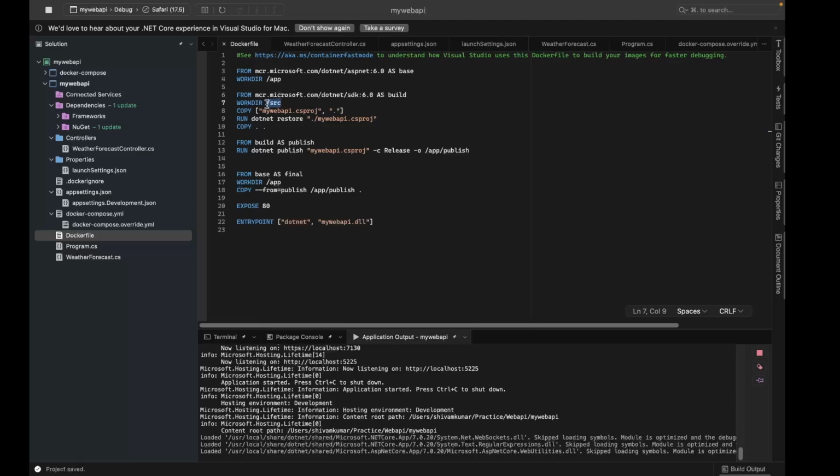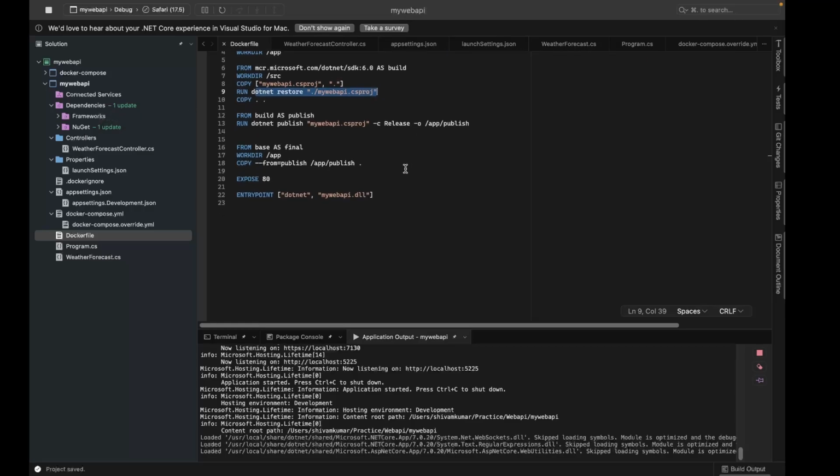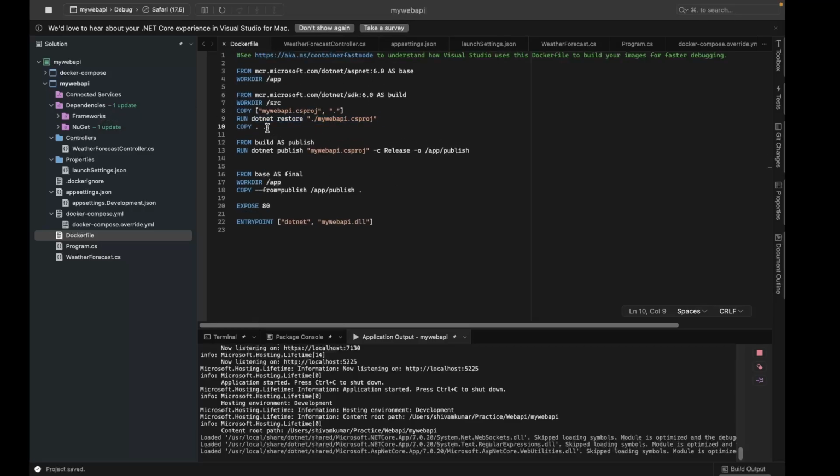So this is my working directory for my container, right? Now what I'm doing, I'm just copying my project file to this location inside this folder. Then I'm running the .NET restore command. So it will basically download all the dependencies needed in this application, right? Then this command will copy all the source code that is inside this folder to my container's working directory.